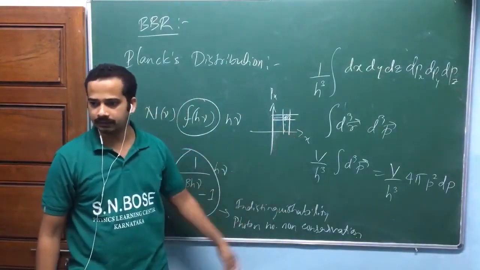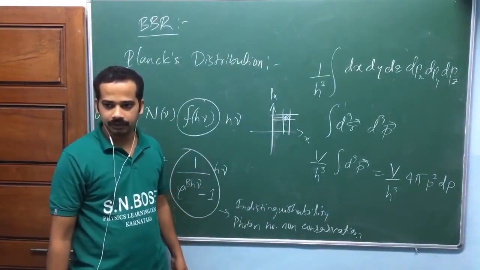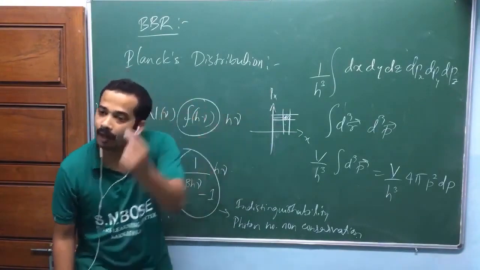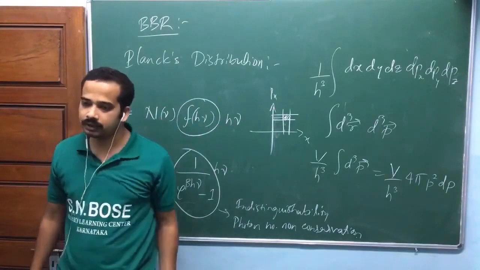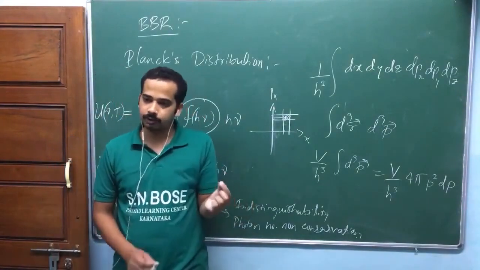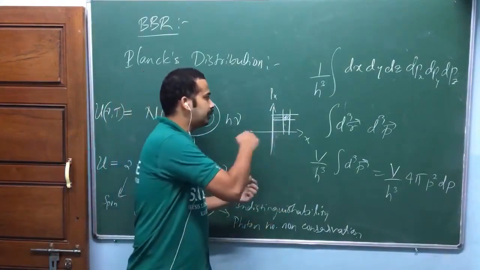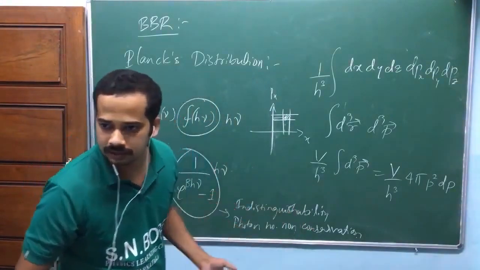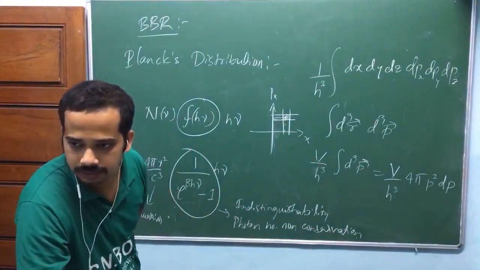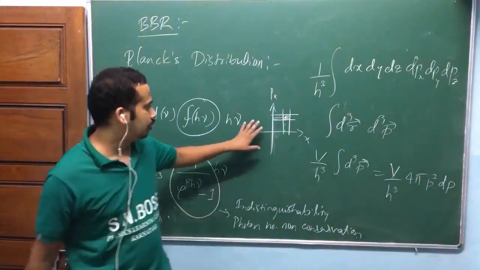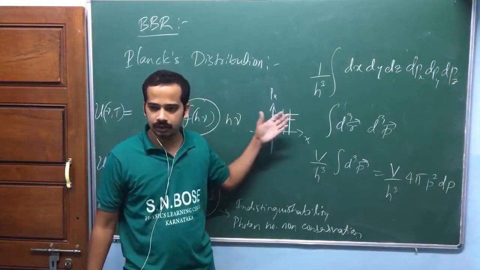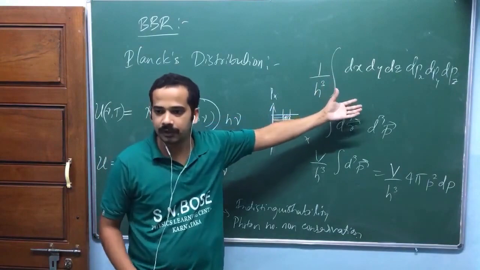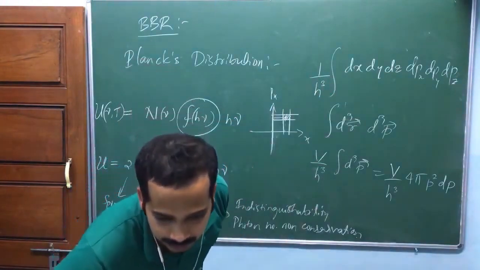I'll explain this in statistical physics. Are you getting a point? If you say the particle state is defined by a point in phase space, that will violate the uncertainty principle. A point in phase space corresponds to one well-defined momentum and well-defined position. That is not acceptable according to the uncertainty principle, isn't it? This is a 2-dimensional phase space, but here you have to go for a 6-dimensional phase space, because there are 3 dimensions actually. I'll explain that one.